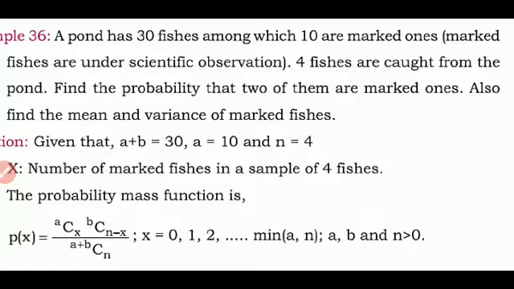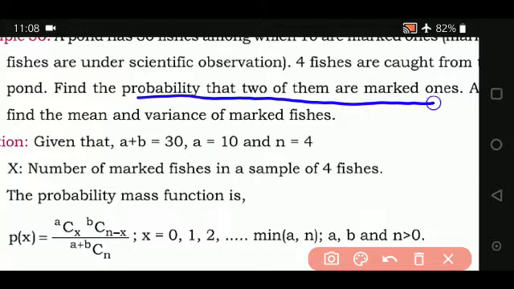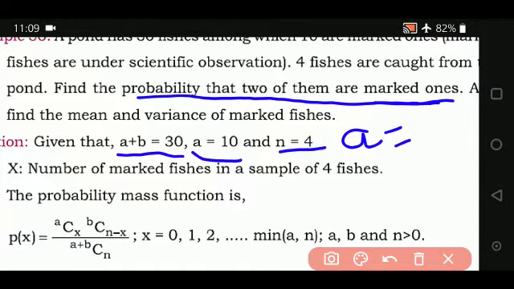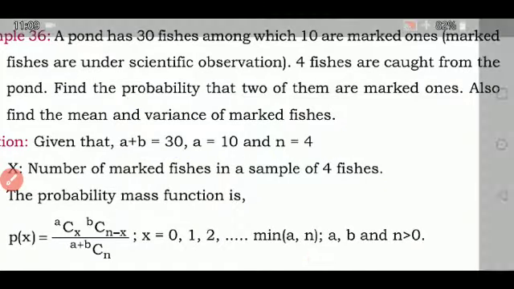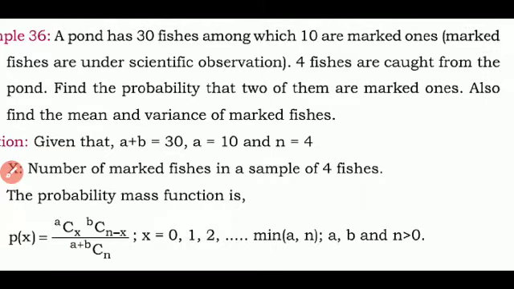How large is the random sample we are taking? We are taking 4 fishes. Among 4 fishes, we have to find the probability that 2 of them are marked. Whatever probability we find, marked or unmarked, that is what you write as A. If unmarked is asked, then the value will change. Remember this. So here A plus B is equal to 30. A is marked because we have to find the probability of marked ones only. The sample size n is equal to 4, and B is 30 minus 10, that is 20. Then X follows the number of marked fishes in a sample of 4 fishes.